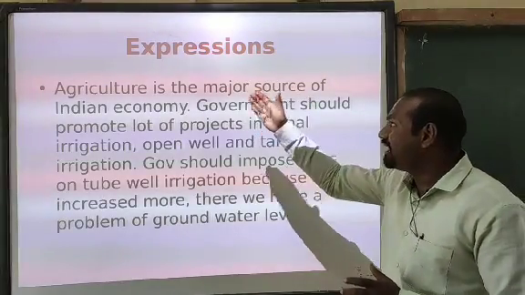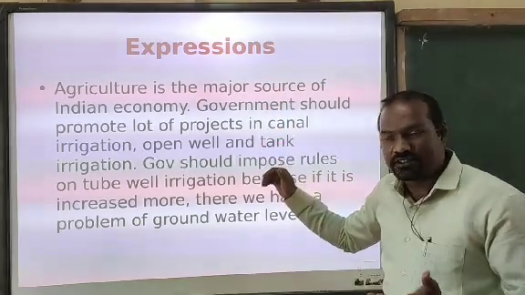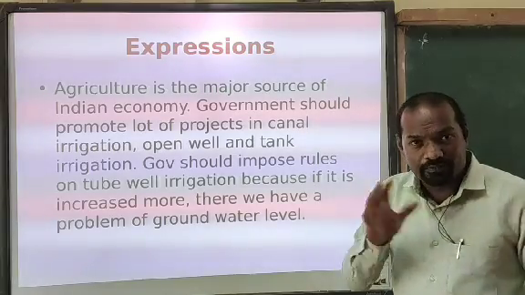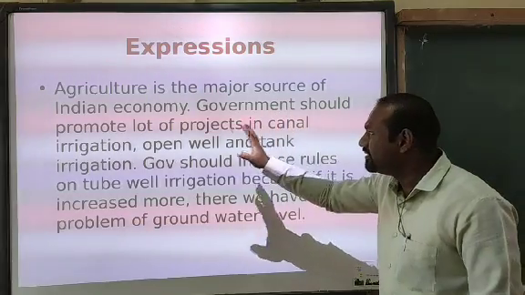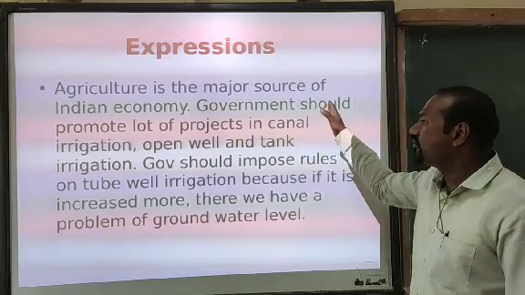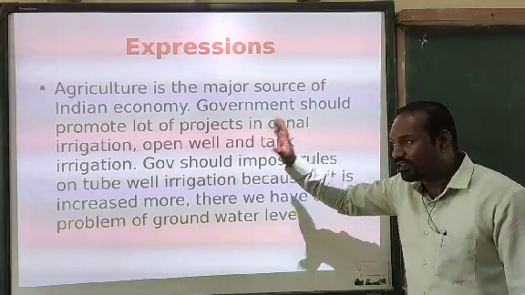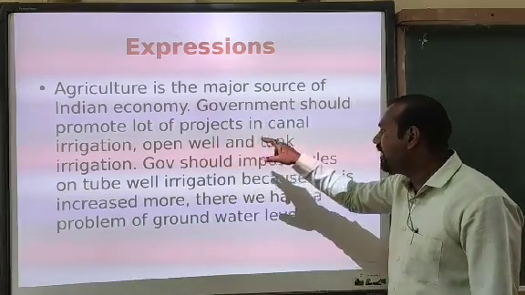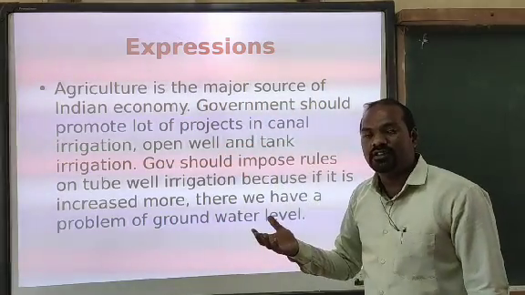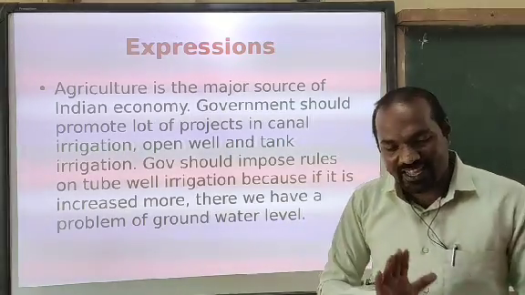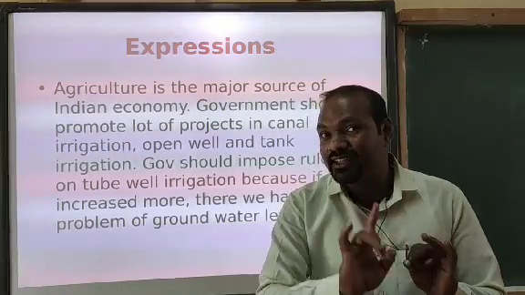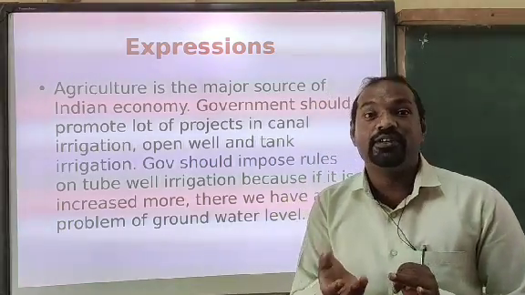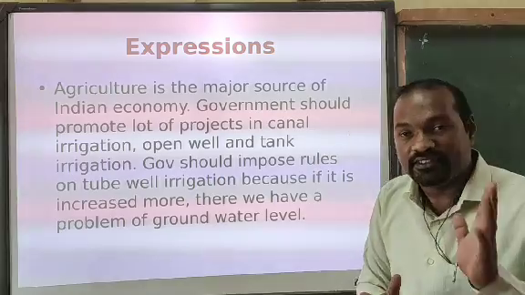This is the last section, expression for 1 mark, and the expression is nothing but a conclusion or overall opinion of the report. Look here, I just mentioned like this. Agriculture is the major source of the Indian economy. Government should promote a lot of projects in canal irrigation, open well and tank irrigation. I did not propose to give a lot of benefit to the tube well. Do you know why? There is a reason.